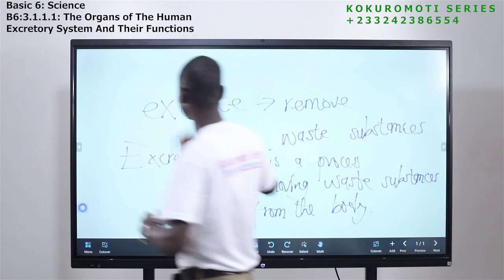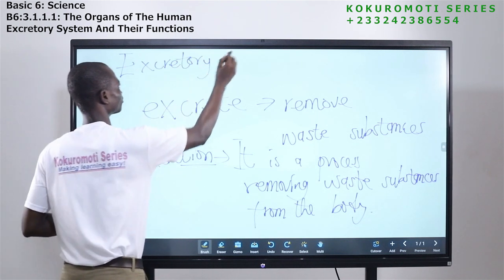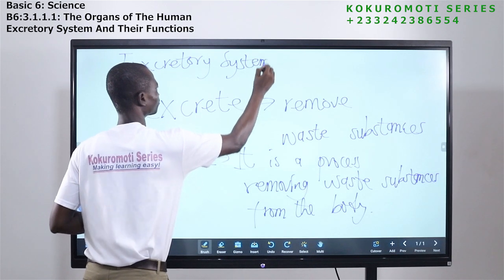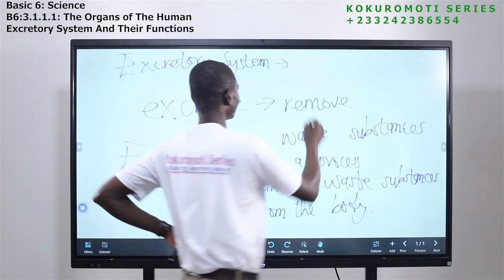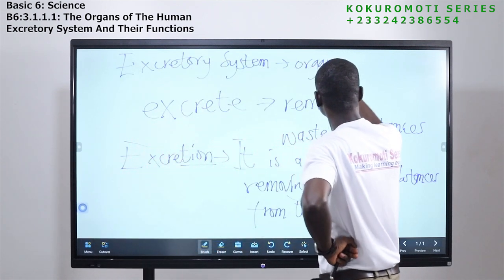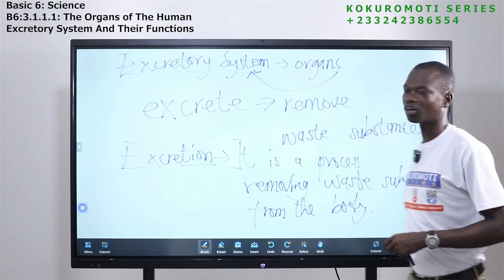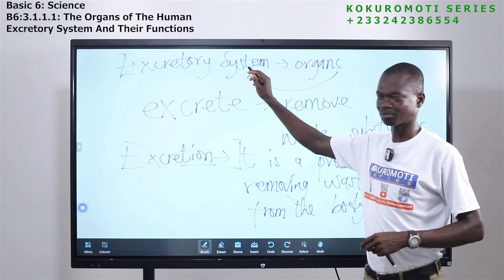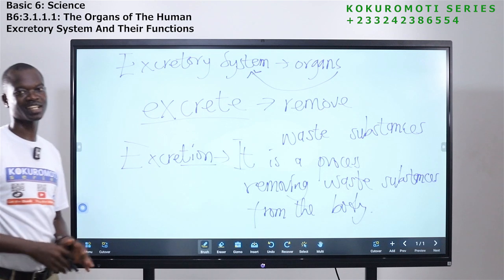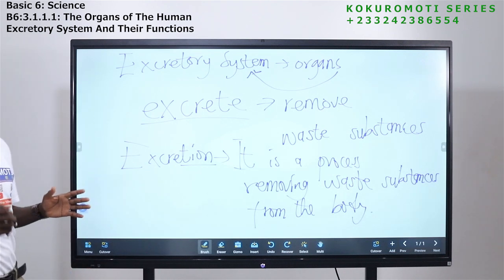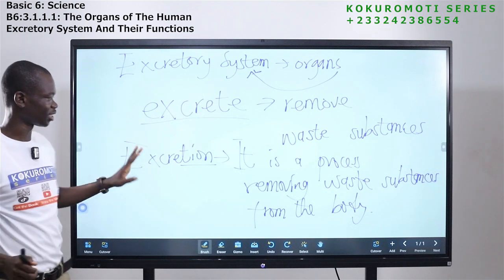And we have the excretory system. So with the excretory system, we are talking about different organs that come together to form a system to do this work, to excrete waste products from the body. So organ system. We have seen the respiratory system, we have seen excrete, we have seen excretion.